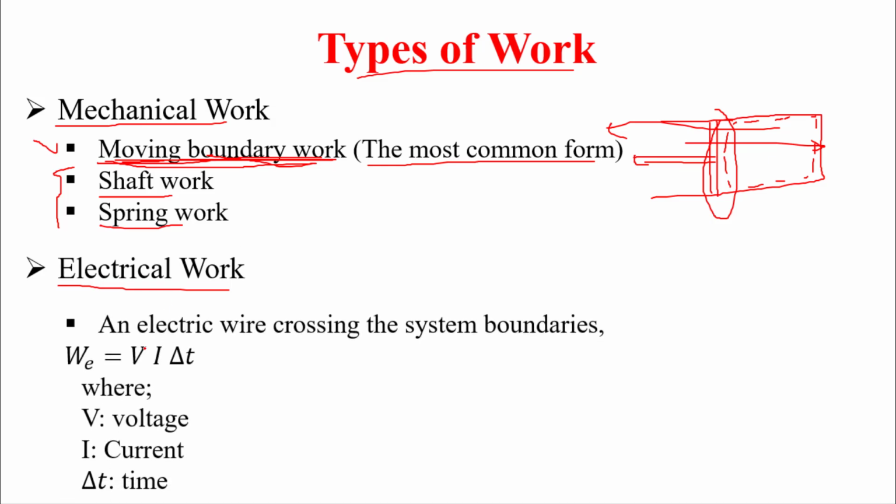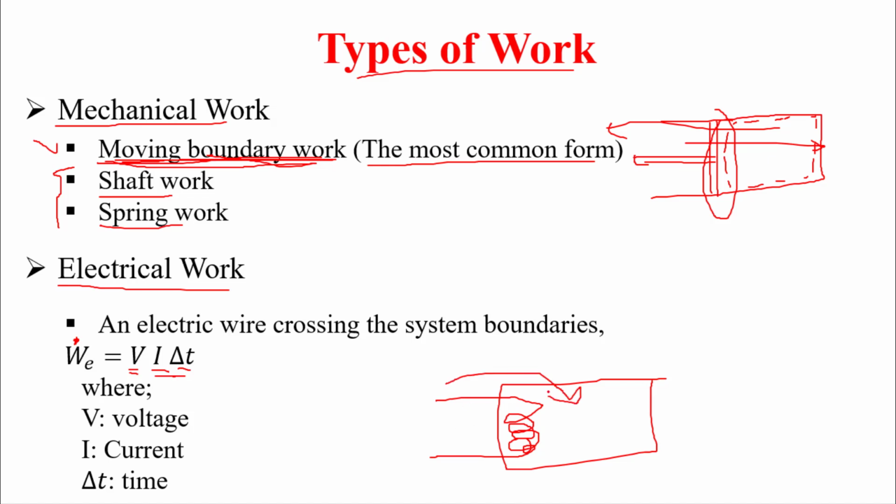Electrical work, so this is V multiplied by current multiplied by delta time. Then we can calculate the power, watt, here at dot. For example, if we have a closed system and we have electrical current passing in this heater, then we can say here we have W added to the system, and this form is the W electrical.